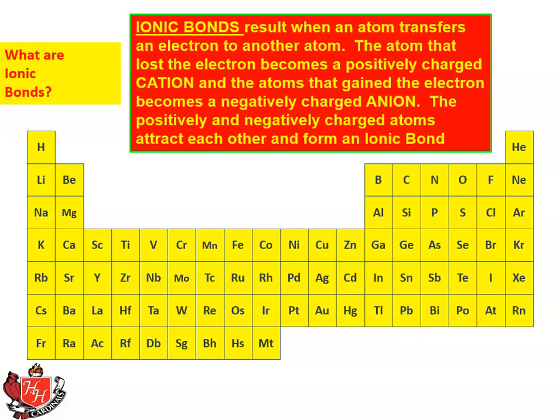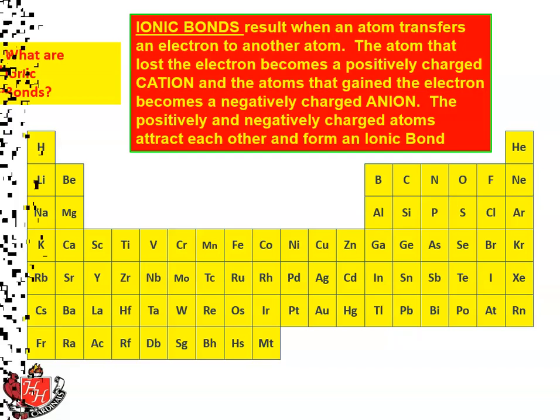It could be more than a single electron, by the way, but for our purposes right now, we'll say it's one electron. The positively and negatively charged atoms are then attracted to each other, just like magnets. North pole, south pole, positive, negative. Again, as I said, so much of chemistry just boils down to this attraction between positive and negative, or repulsion between positive, positive, or negative, negative. But in this case, it's an attraction between a positive cation and a negative anion.